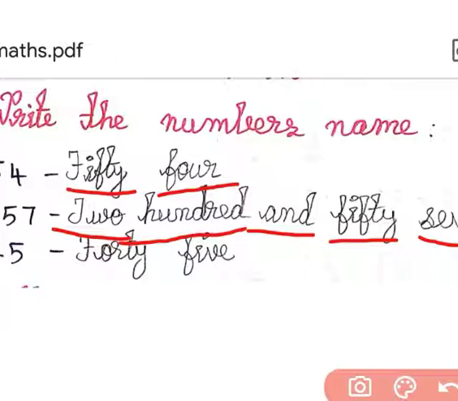This is very important. The third one is 45. You know the spelling for 40. If 4 means the spelling is F-O-U-R. 40 means the spelling is F-O-R-T-Y. The U is not written in 40, okay? You have to write U in 4. You do not write U in 40, okay? 45. F-I-V-E, 5, okay? This is the numbers name. I hope you all know the numbers names very well, okay?